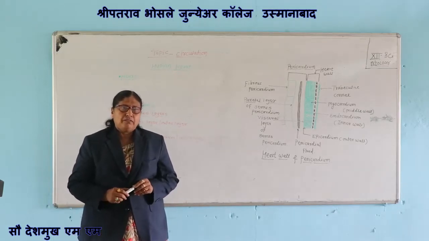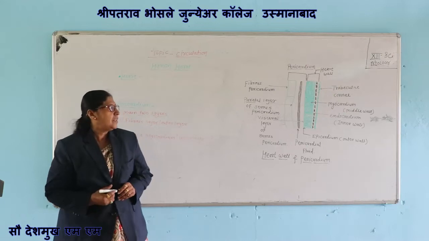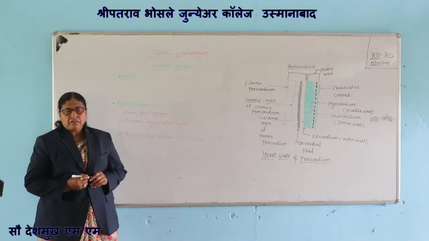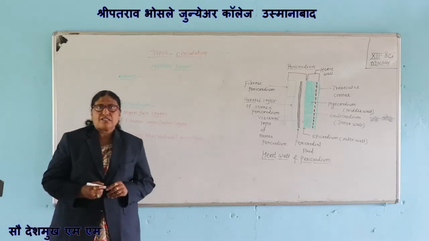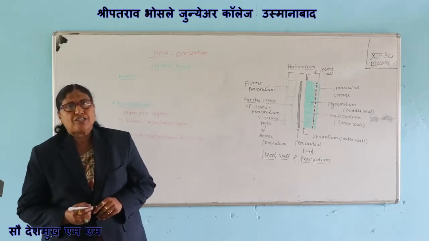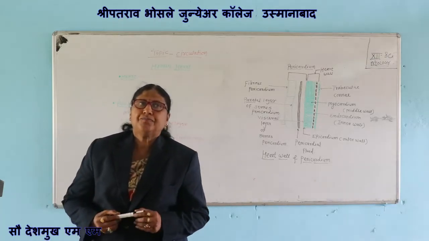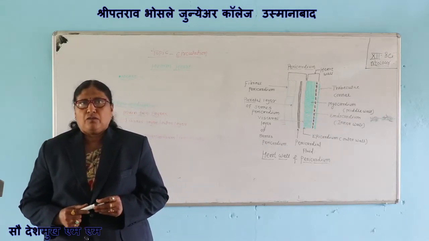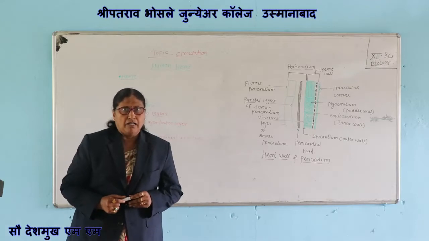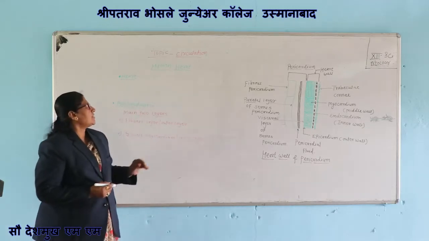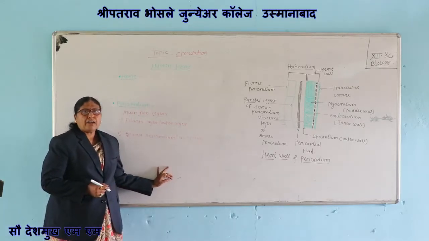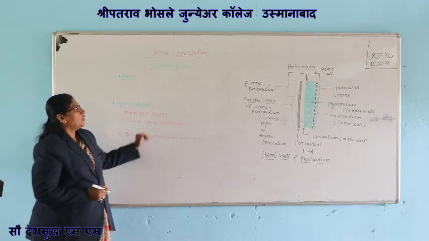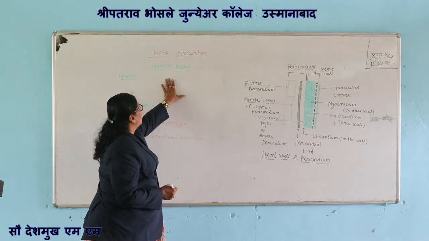First component, blood, then types of blood cells, coagulation of blood and blood groups. We already learned these in previous lectures. Today we will learn about the human heart.